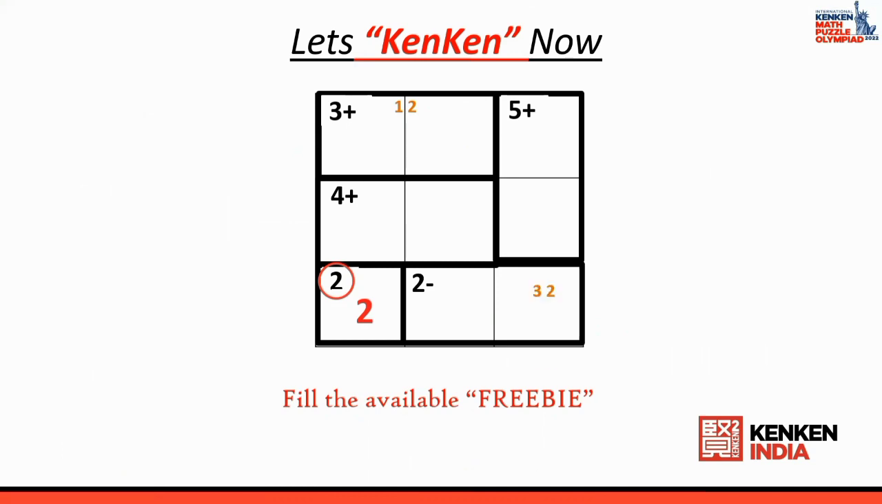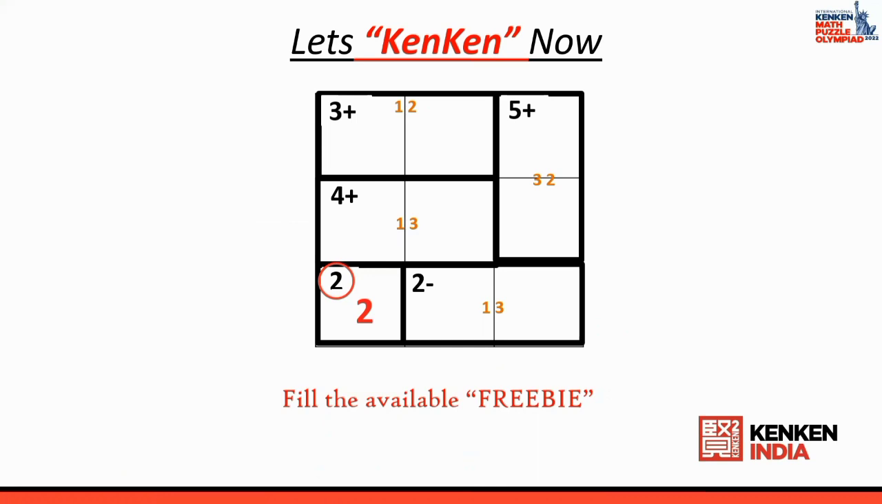What are the possibilities? 3 and 2, and 2 and 3. I look at the 4 plus cage: 1 and 3, and 3 and 1. Now I look at the last cage, which says 2 minus, meaning a difference of 2. So this can be 1 and 3 or 3 and 1. Okay, now I want to start playing the KenKen puzzle.